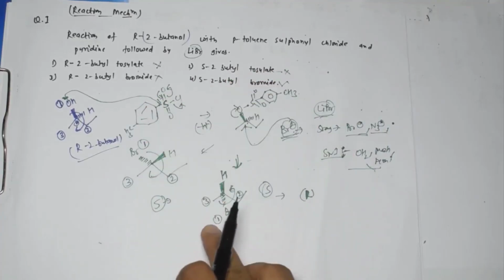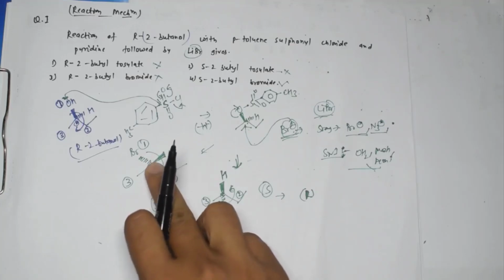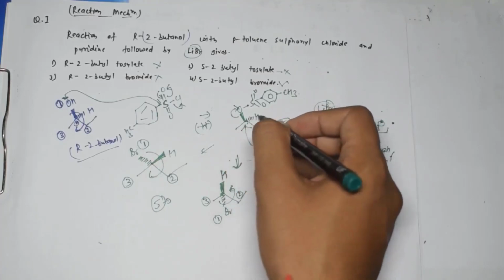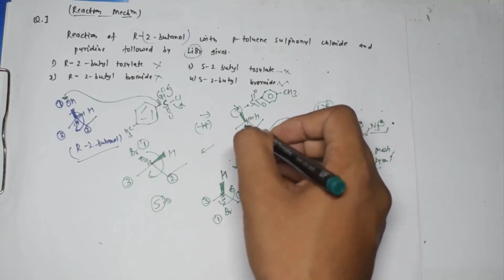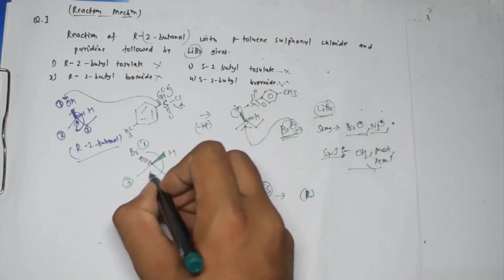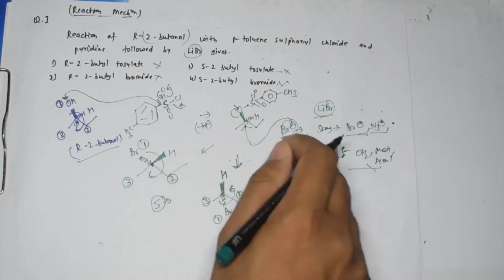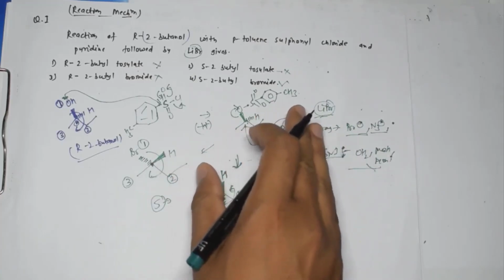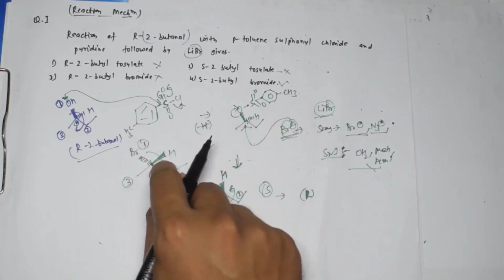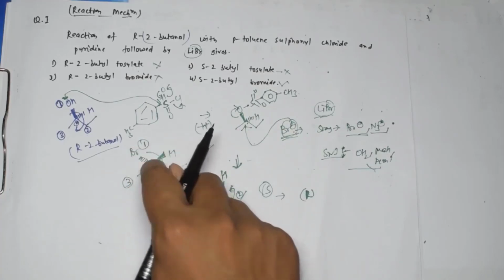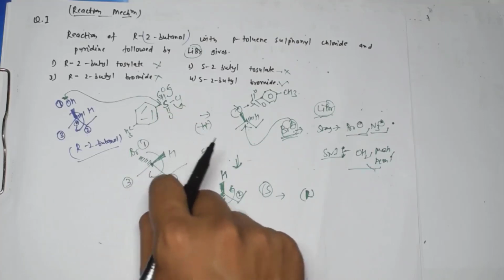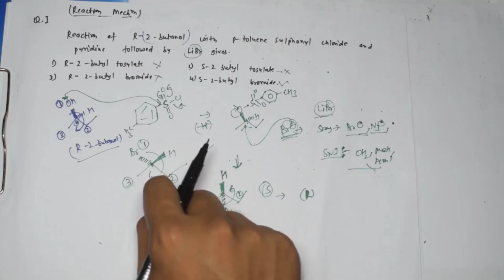The reason why I had written like this and why I again wrote like this is that the Br is attacking at this point, right? It is not actually attacking from over here, from this point. Because once we are writing the tetrahedral structure of the carbon, and whatever has been given in the reactant and whatever we wrote over here, the groups which are above the plane and which are below the plane, we should take at one side, and whatever groups we have on the plane, we should take at one side.